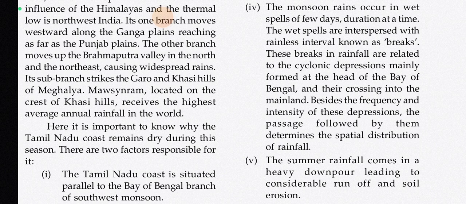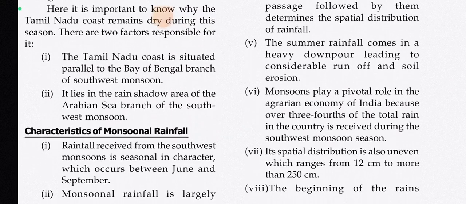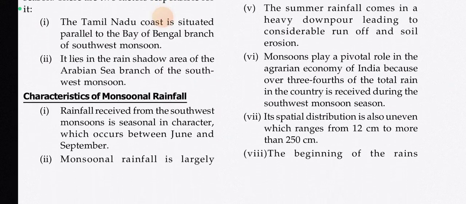These breaks in rainfall are related to the cyclonic depressions mainly formed at the head of the Bay of Bengal, and they are crossing on into the mainland. Besides the frequency and intensity of these depressions, the path followed by them determines the spatial distribution of rainfall. The summer rainfall comes in a heavy downpour leading to considerable runoff and soil erosion.